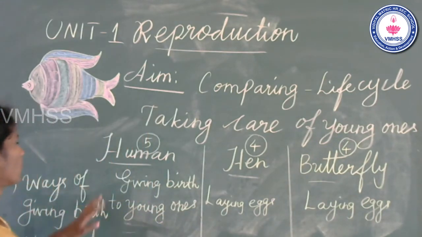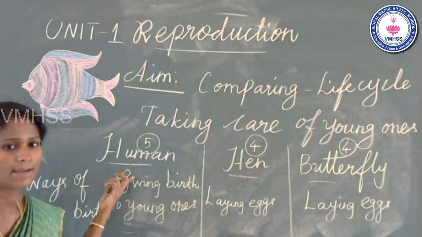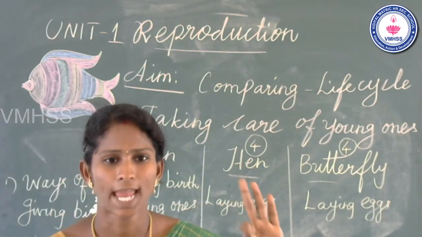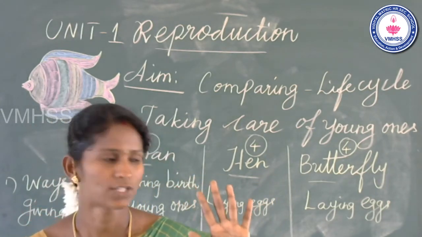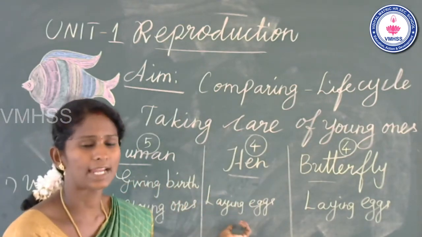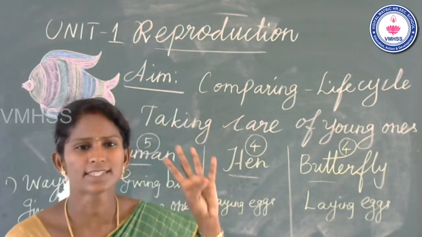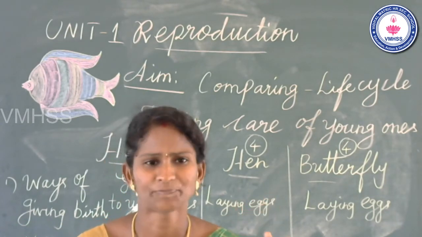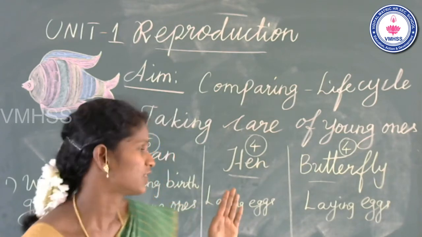Very good. Once again recall. What are the 5 stages in the human life cycle? Yes, fetus, baby, child, adolescent, and adult. Totally 5 stages in the human life cycle. How many stages in the hen life cycle? 4 stages. First stage, egg stage. Second stage, baby. Third one, chick. And fourth one, adult chicken.